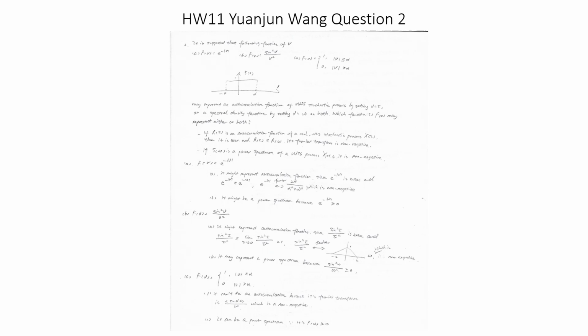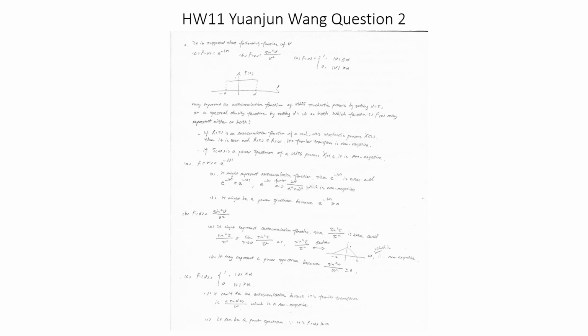Homework 11, question 2. The question is saying, it is suggested that the following function of V may represent an autocorrelation function of a wide-sense stationary stochastic process by setting V equal to tau, or a spectrum density function by setting V equal to omega, or both. The question provides us three functions and asks which functions f of V may represent either of those, or maybe both.